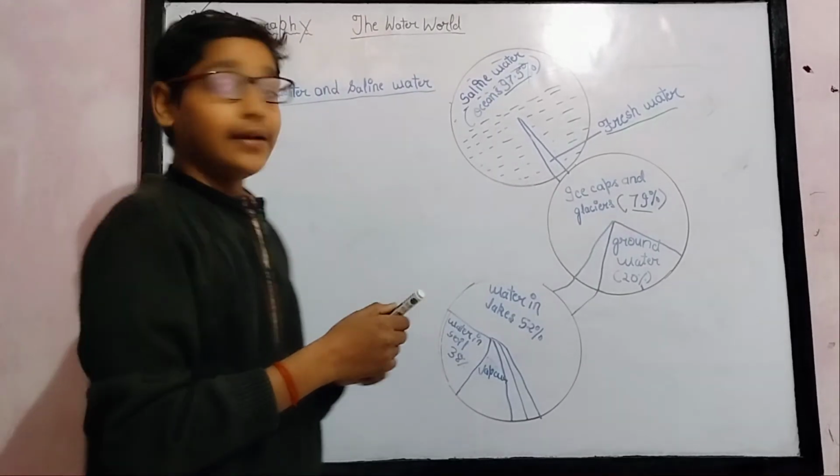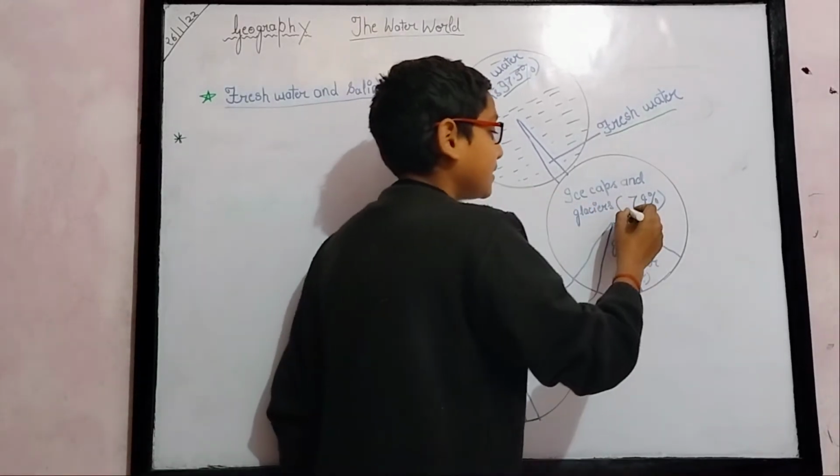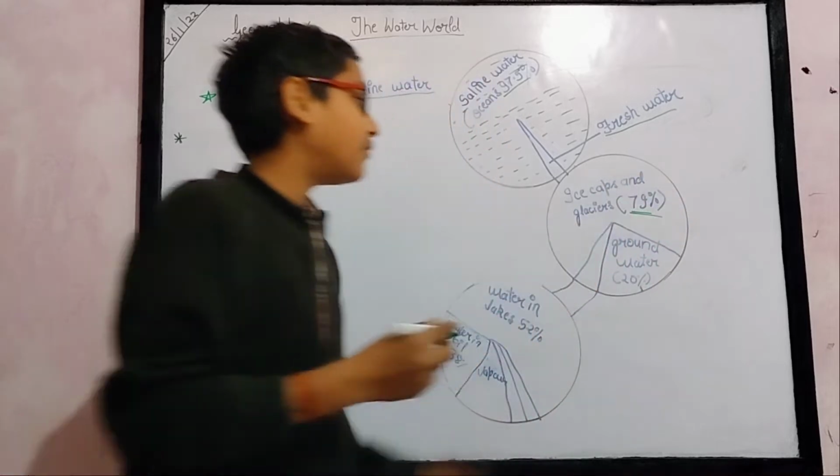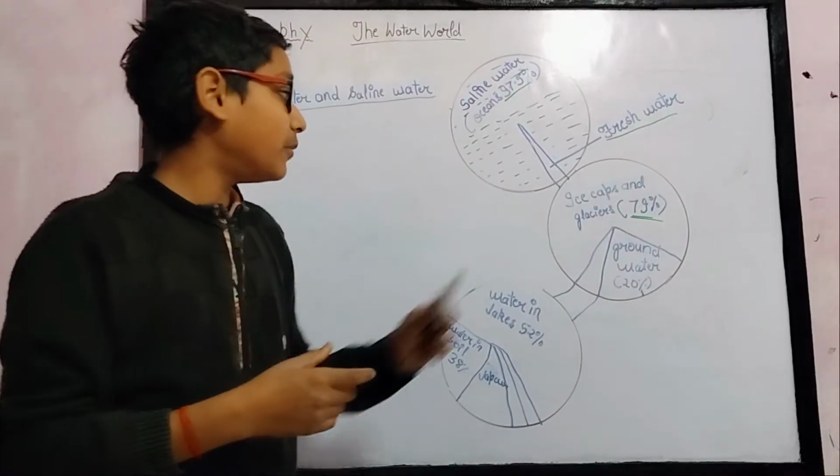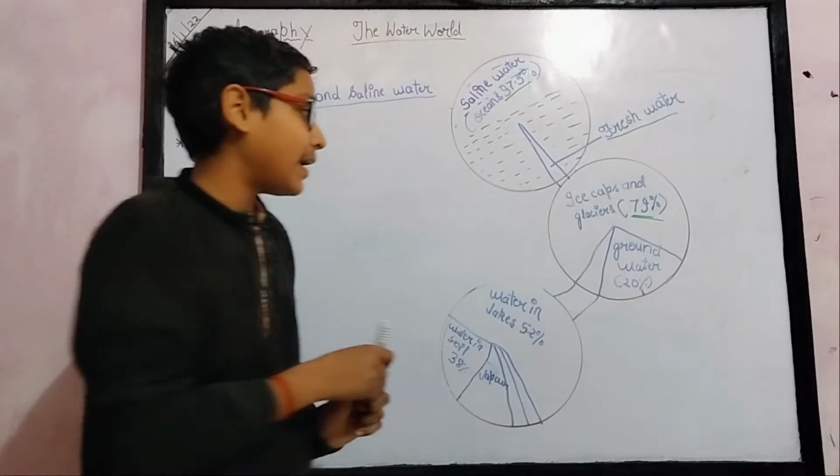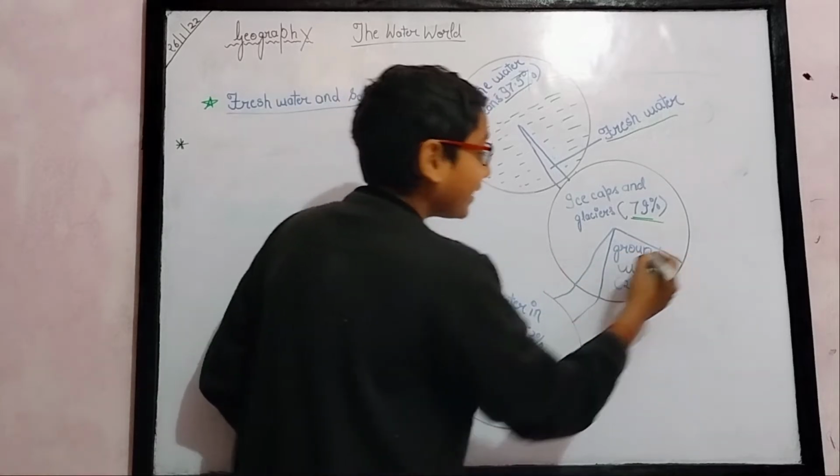So 79% of fresh water is held by ice caps and glaciers, and the rest 20% is held by groundwater.